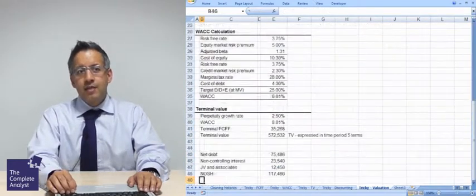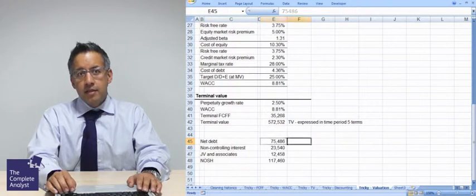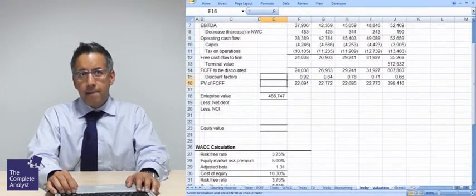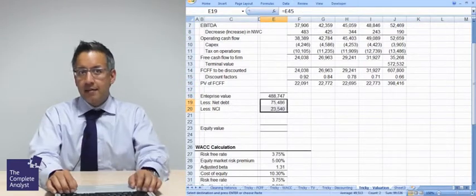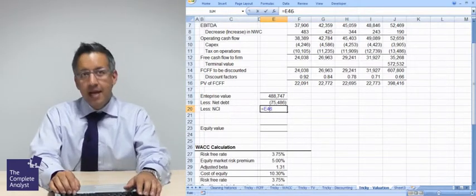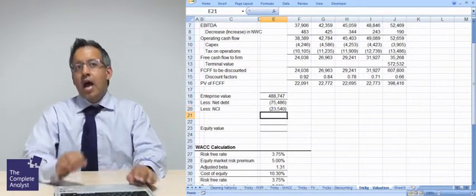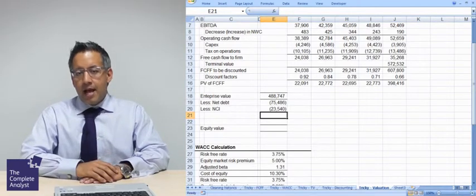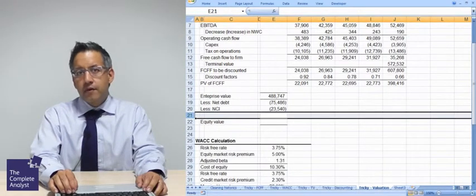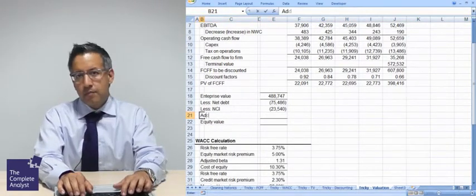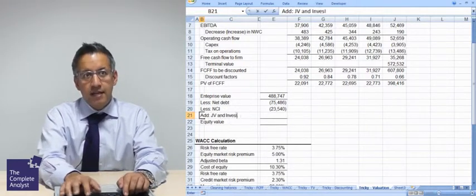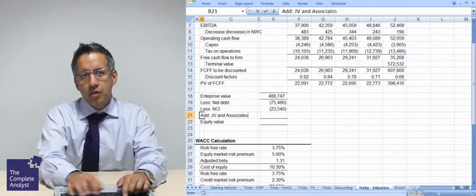Now in this question, we did give you these two bits of information. So I'm going to grab them, pop them into my breakdown here, and then emphasize that they do not belong to me. If they do not belong to me as an equity holder, I've got to strip them out of my estimation of equity value. Now there is one more element for us to focus on. What I have to do is add back in the investments in JVs and associates.